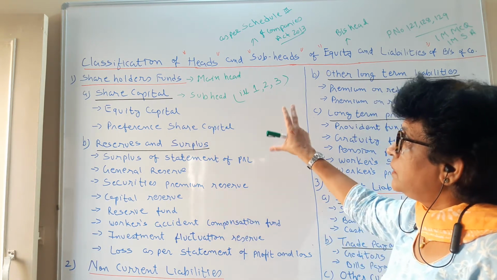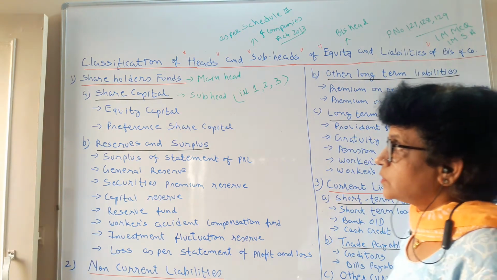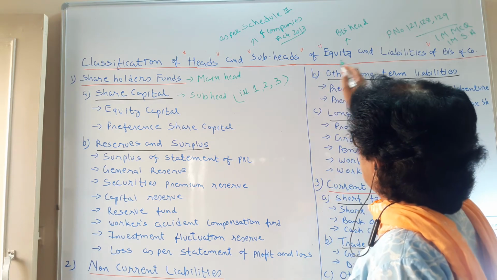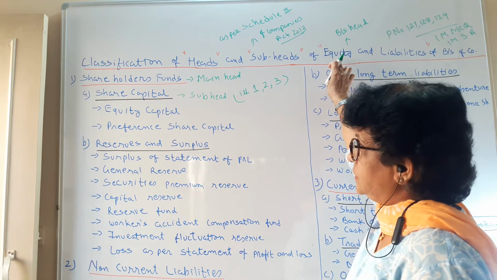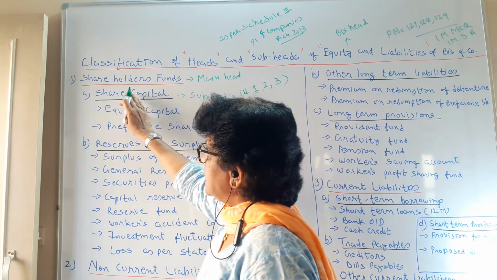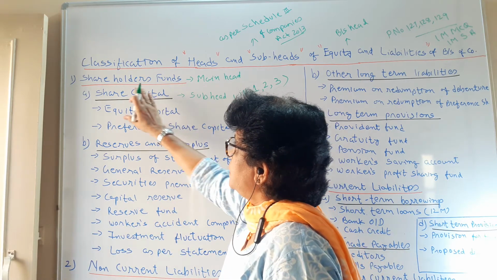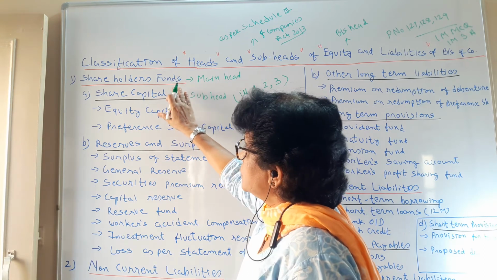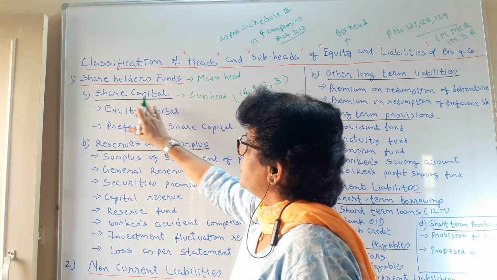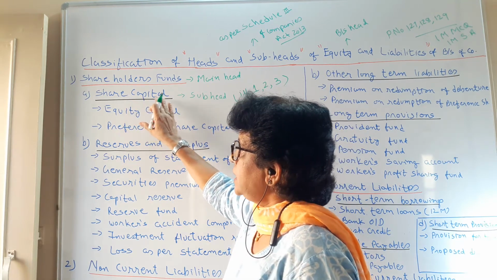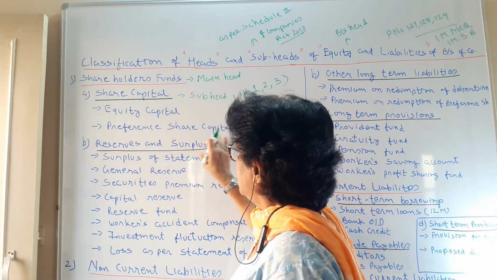So now let us begin. We are talking about the equity and liability side of the balance sheet. The very first main head is equity and liability. Then the second main head, within equity and liability as one section, is shareholders' funds. In shareholders' funds, the first subhead you will find is share capital. How many types of share capital are there? One is equity capital, second is preference capital.